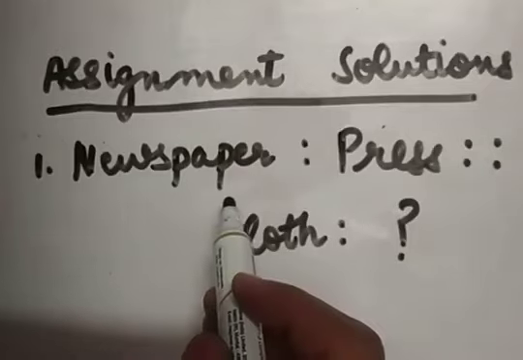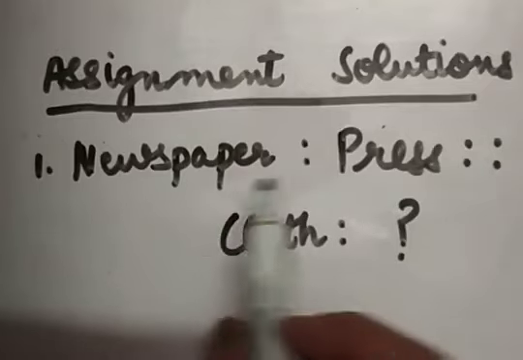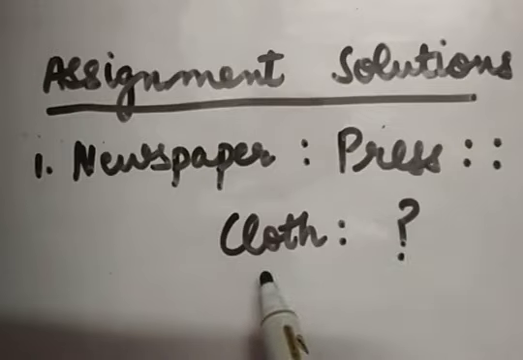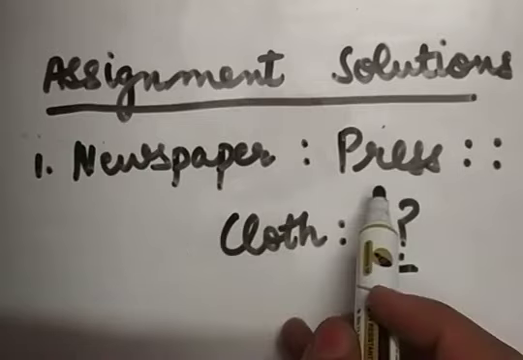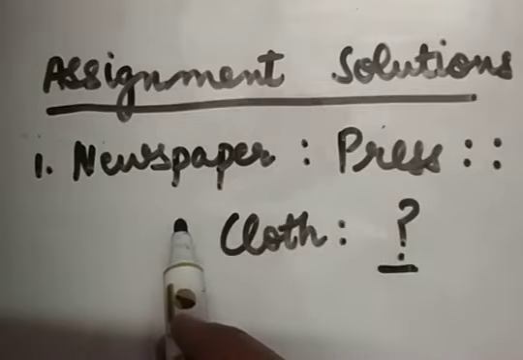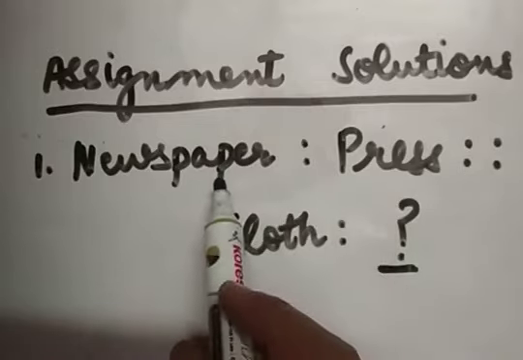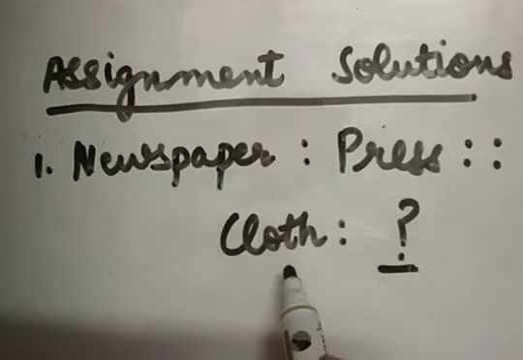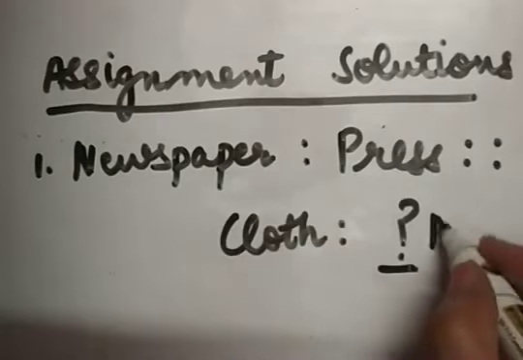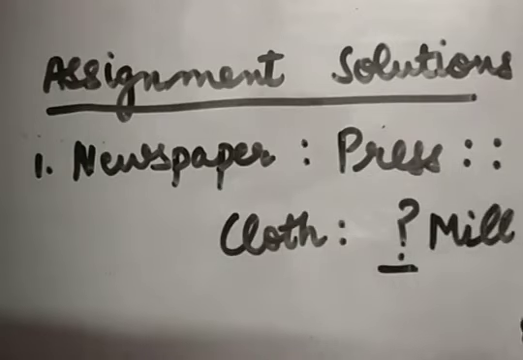This is the very first question of your assignment. Newspaper, press, and then cloth, and what is supposed to be filled in the place of this question mark. Firstly, dear children, we need to understand the relationship between newspaper and press. So, as you all know that newspaper is prepared in a press, so cloth is manufactured in mill. So, in place of question mark, mill should come as its solution.